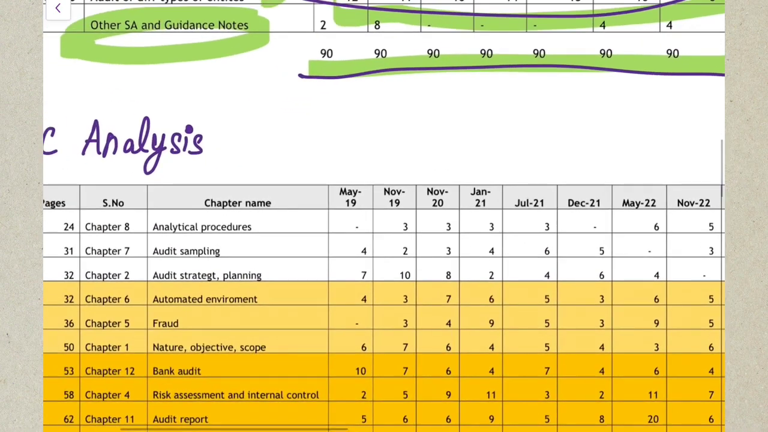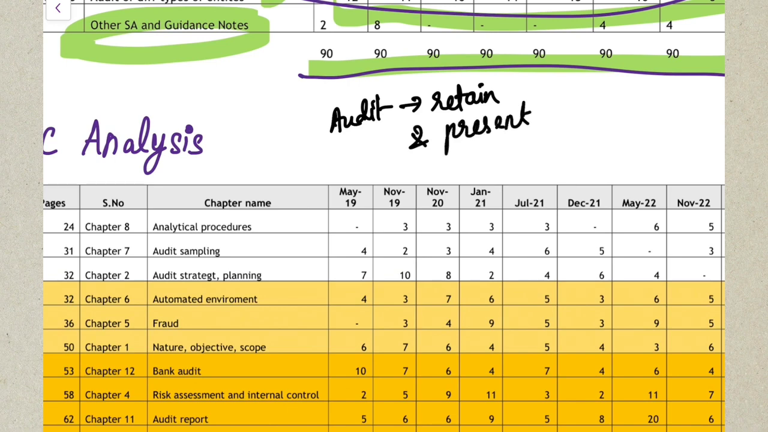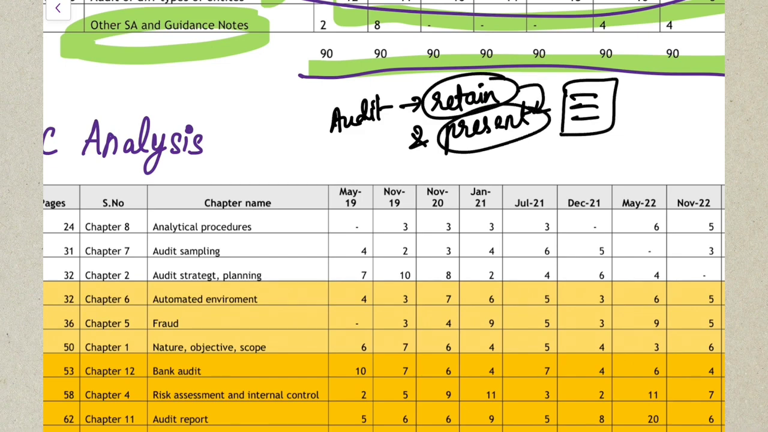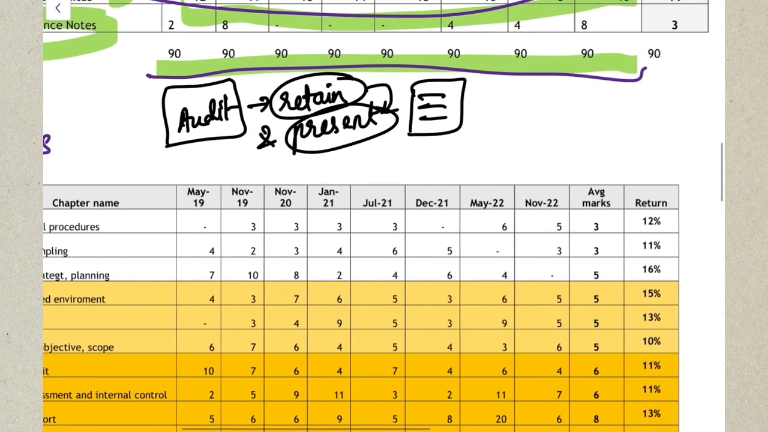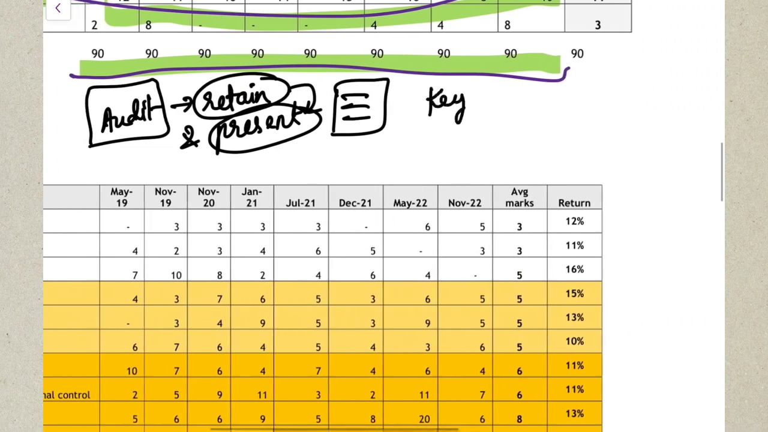If you know something about the audit subject, you must know that audit is all about how much you retain of what you have read, and how best you are able to present it in your examination. Whatever you have read, you must be able to retain, and whatever you have retained, you must be able to present in your examination. This is the most important skill to crack your audit paper. You must be able to remember all the keywords given in the book. Yes, keywords.